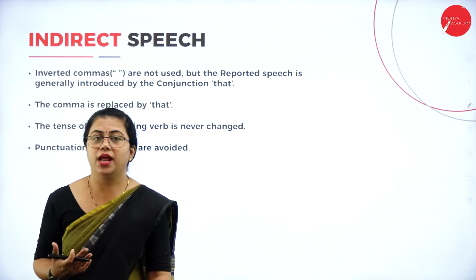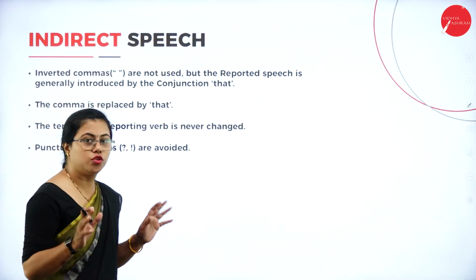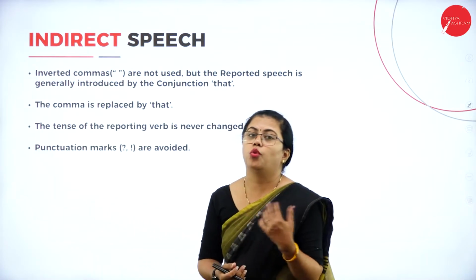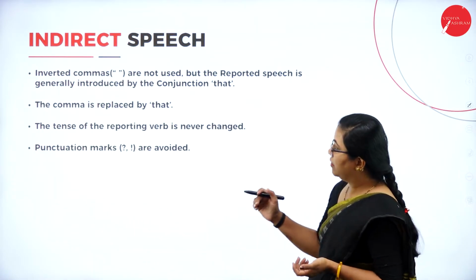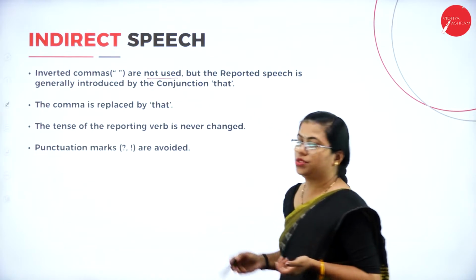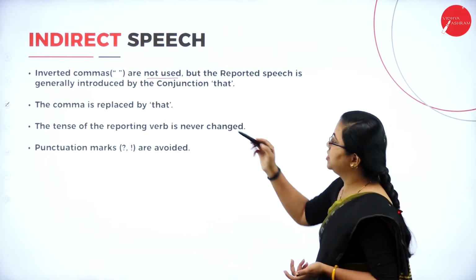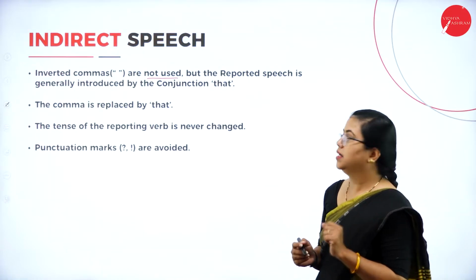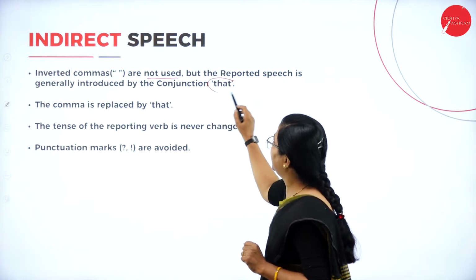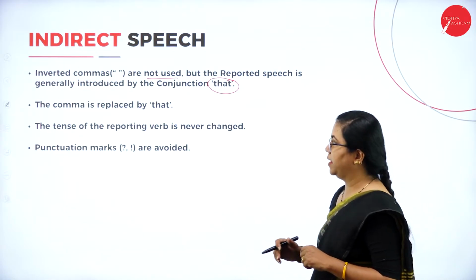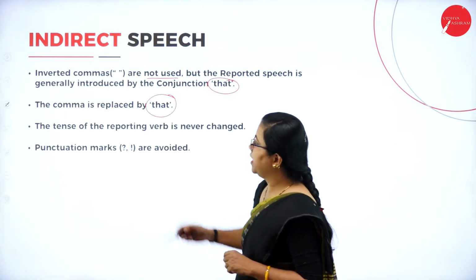Next we'll understand what indirect speech is. Indirect speech is just the opposite of direct speech. What does this opposite mean? Inverted commas are not used here, but the reported speech is generally introduced by the conjunction that. So that replaces the comma there. I'll give you an example. This comma is replaced by that.